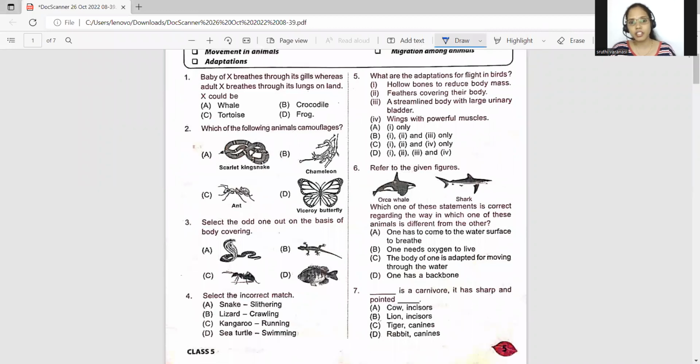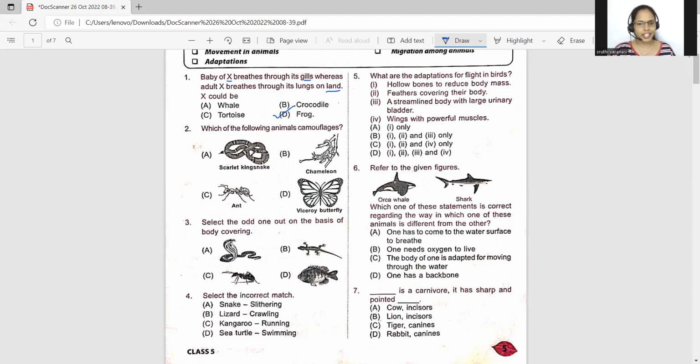Baby of X breathes through its gills, whereas adult X breathes through its lungs on the land. Now what is X? Let us see. In order to understand what is X, there are two clues in the question. First, it is breathing through its gills. That means it can live in water. It is breathing through its lungs on land. That means it can live on land as well. So therefore, the clue is that the animal is an amphibian. So who is an amphibian among the following options, students? Obviously, the frog. So therefore, the organism X is the frog.